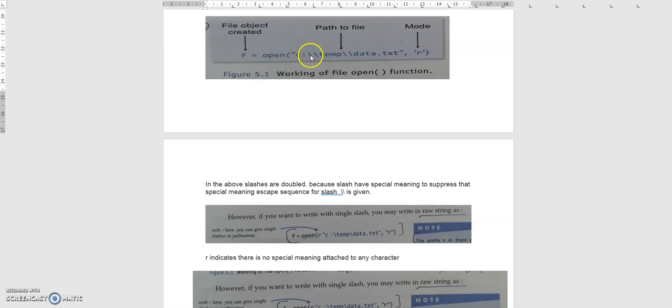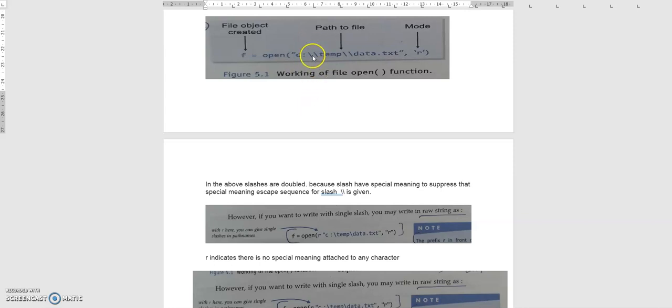One thing, you can introduce a double slash to suppress the special meaning. Slash t will be treated as a tab character. To suppress the special meaning of that, you can add one more escape character, slash. Slash also has a special meaning, which is used for division purpose. To suppress that meaning, we include one more slash.